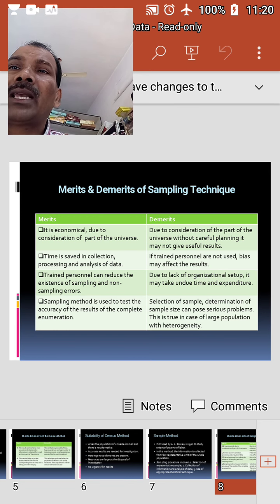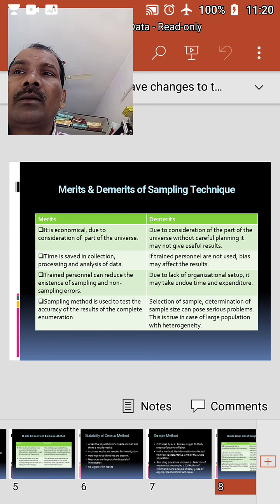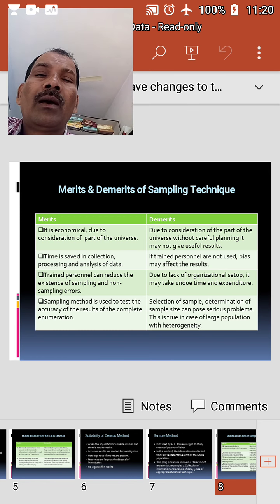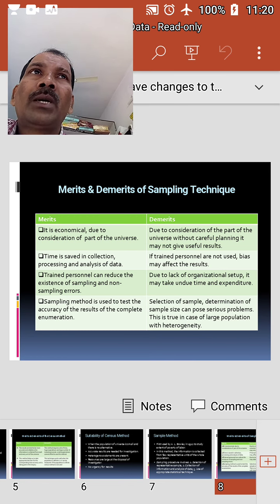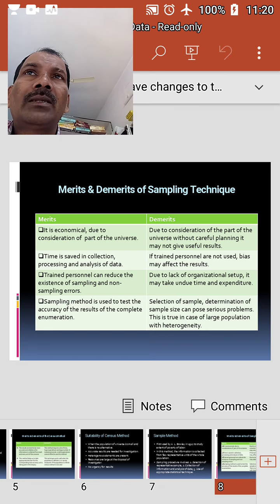This procedure gives accurate, reliable results when the representative sample is selected adequately at random. Moreover, the sampling technique is widely accepted because no firm or person has abundant resources. With our scarce resources, we can utilize them to the optimum extent, which allows us to choose the sampling technique.